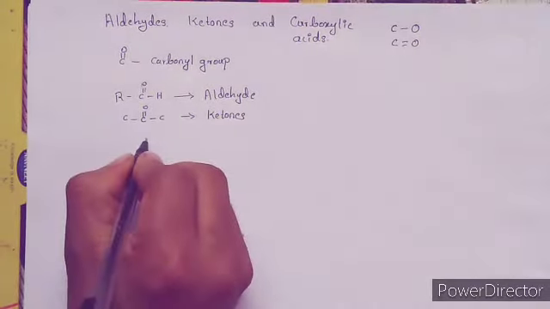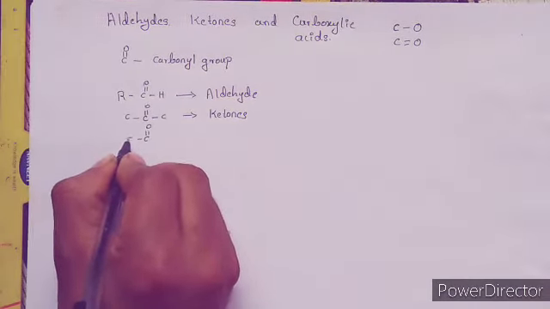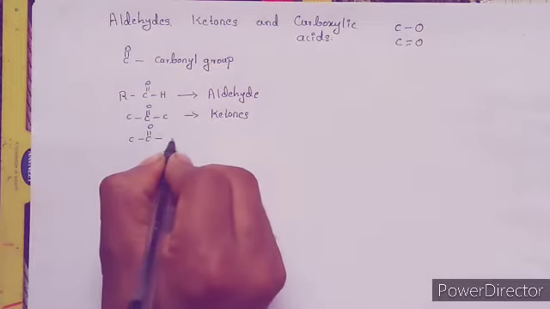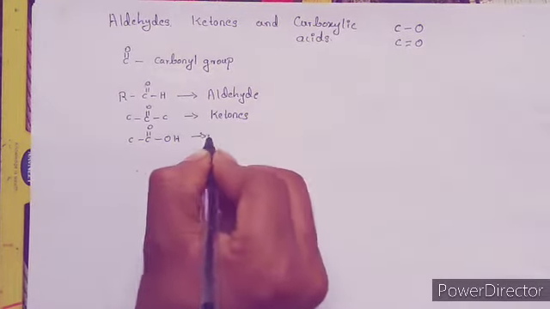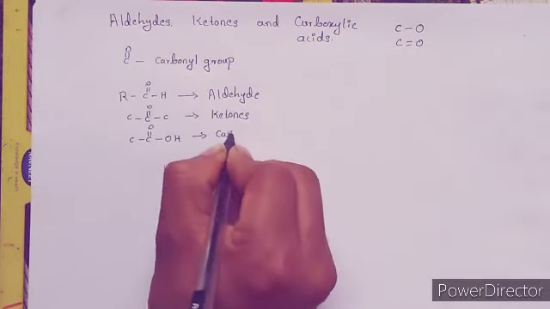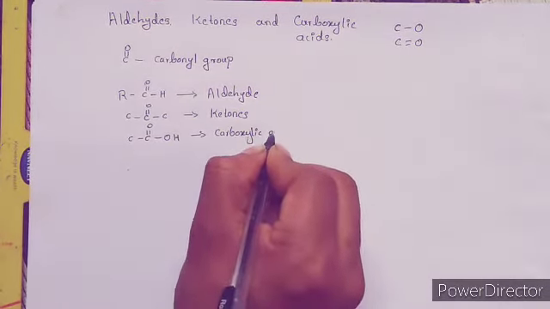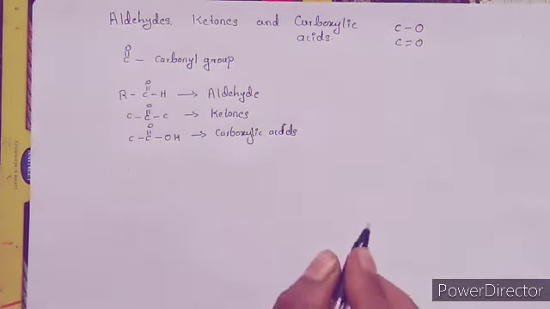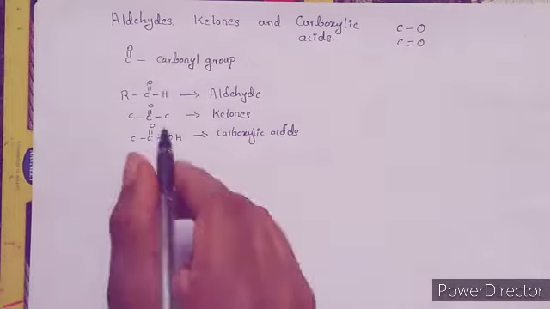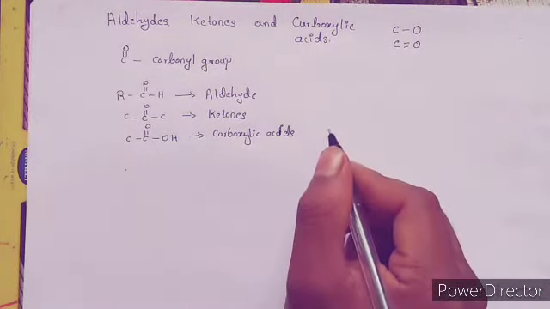And when this carbonyl group is attached to one carbon atom and another oxygen atom, that functional group is called carboxylic acids. So like this, there are more functional groups or organic molecules which contain the carbonyl functional group. So we shall list them out.